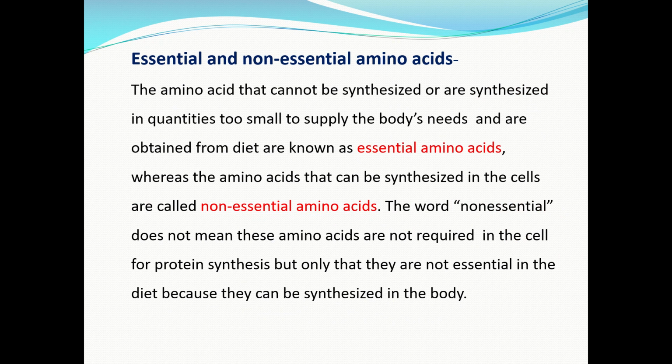Now, what are essential and non-essential amino acids? Amino acids that cannot be synthesized in our body are called as essential amino acids, whereas the amino acids that can be synthesized in the cells are called non-essential. Non-essential term doesn't mean that they are not essential in the body, but these are synthesized in the body. That's why there is no need to take in the diet.